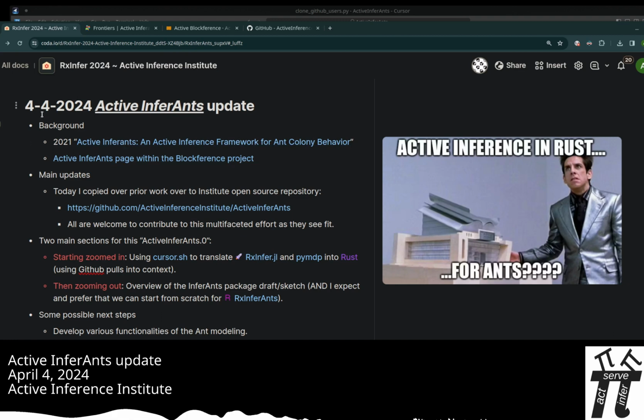All right, it's April 4th, 2024. This is an update from the Active InferAnts project, where we're applying active inference models to ants.